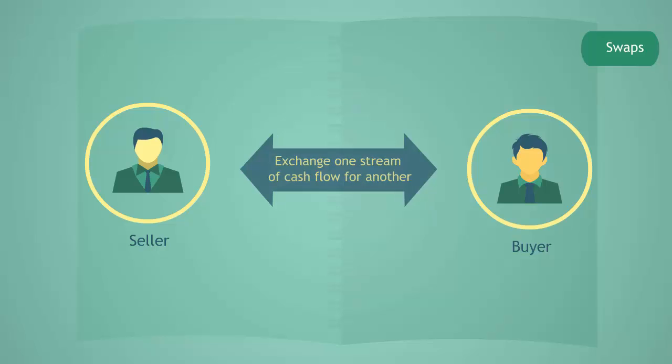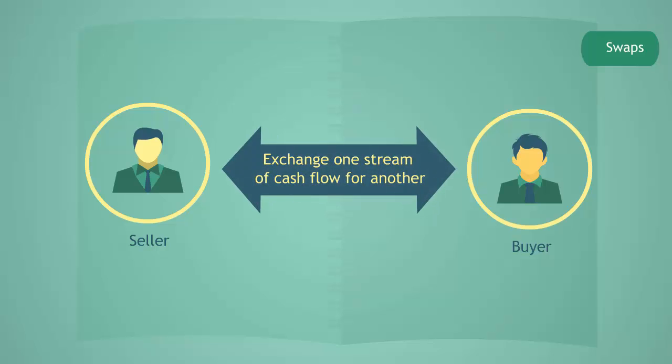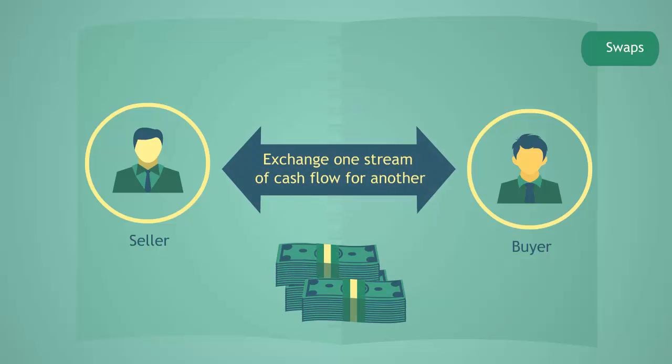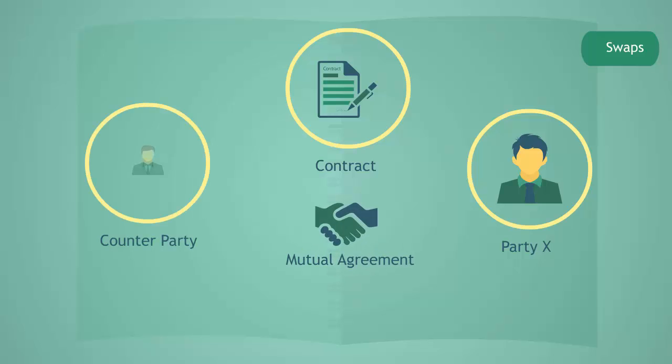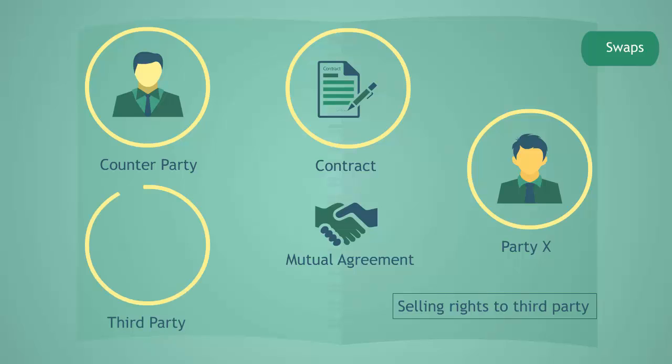Swaps are another kind of derivative, in which two parties enter into a contract to exchange one stream of cash flow for another. The cash streams that are swapped are called legs of the swap. If party X wants to get out of a swap contract, he can do so only after mutual agreement with the counterparty, or by selling his rights to a third party, with the consent of the counterparty.